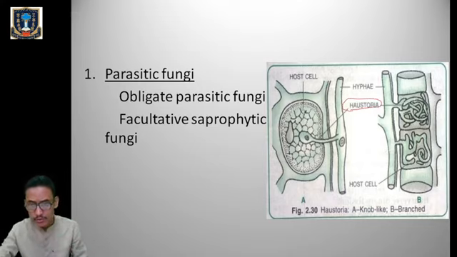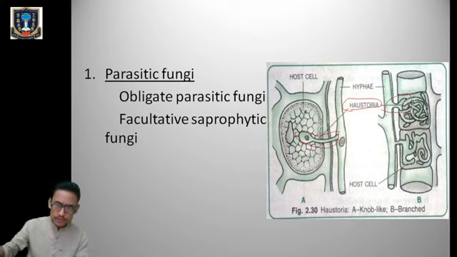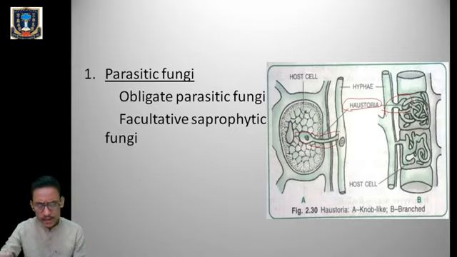You can also see the haustoria part in the diagram. This part over here in this particular fungus is the haustoria. This haustoria will penetrate the host cells, the plant cell body, and absorb the nutrients from the host.